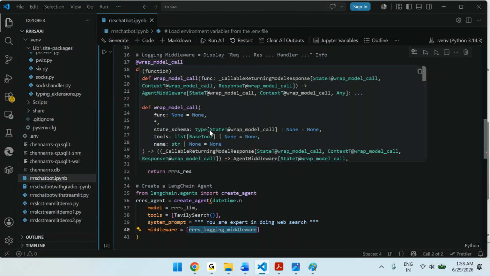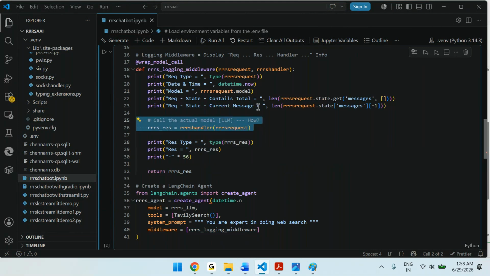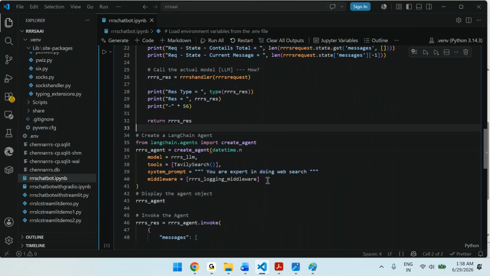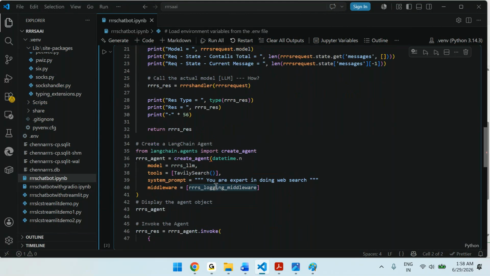See this, this is what happens internally if I don't write it. Now I am able to capture what is before execution of the model and what is after execution of the model. If you want to do something, then go with this. That's it. Then I plugged the middleware into my agent.